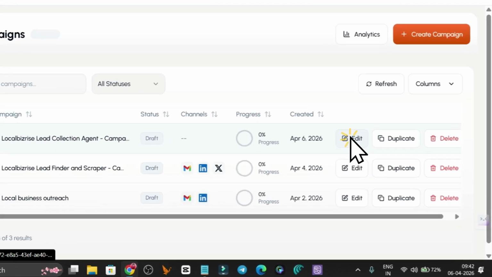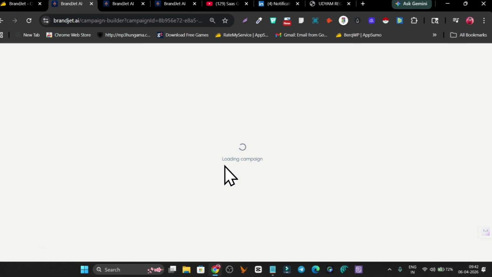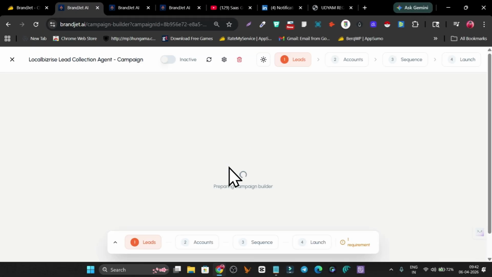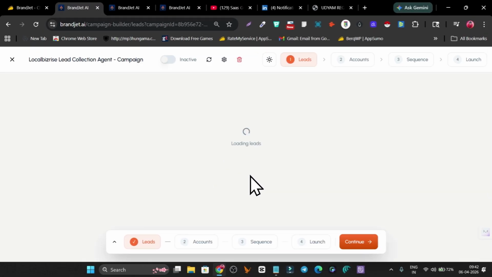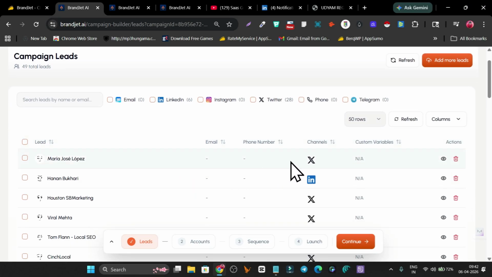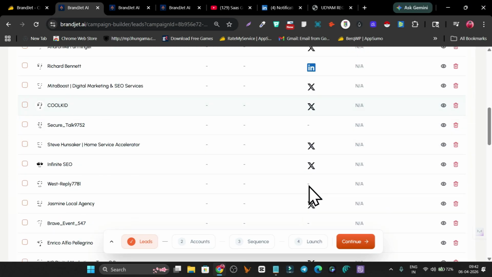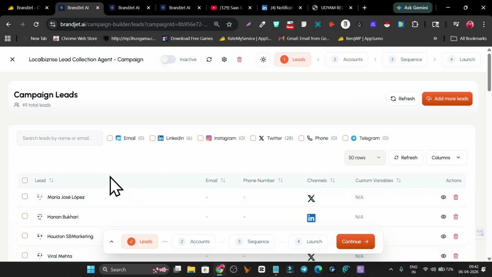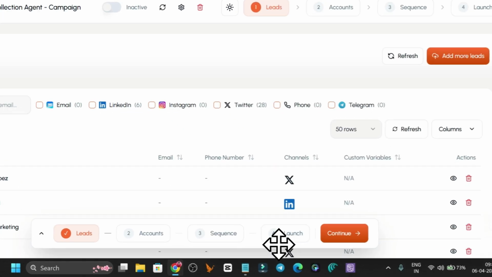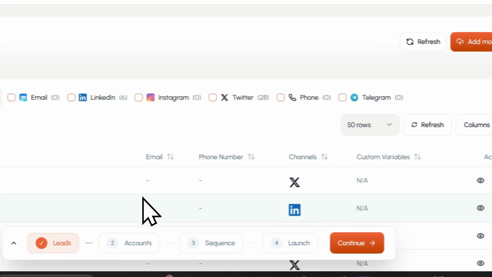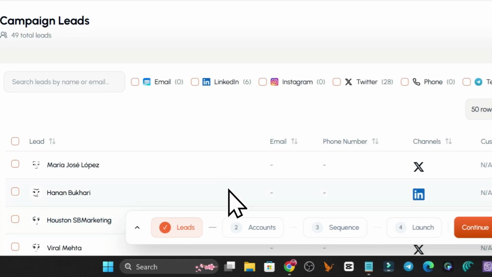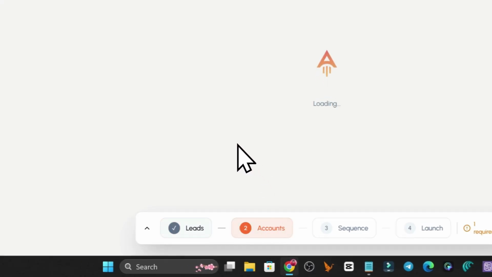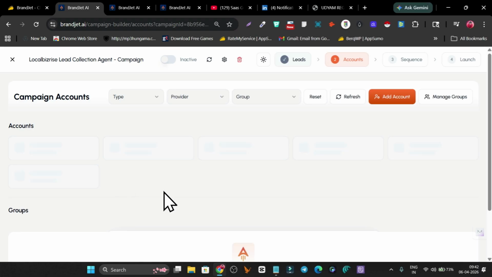Now we are going to add it here. First things first, we have to create an outline of what we want to do. Our campaign is built with the list that is from Twitter. You can see that it is from Twitter, LinkedIn, and Reddit here. So we have to create a campaign sequence that people are going to be reached out to with on these platforms. First, we have to choose which accounts we are going to